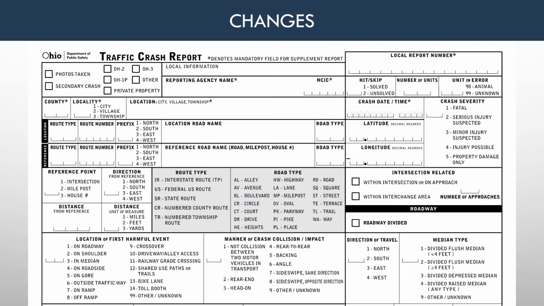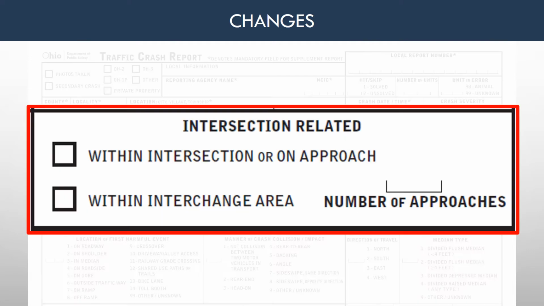Intersection-related captions have also changed. Select the box for within intersection or on approach if the first harmful event of the crash occurs on an approach to or exit from an intersection and results from an activity, behavior, or control related to the movement of traffic units through the intersection.